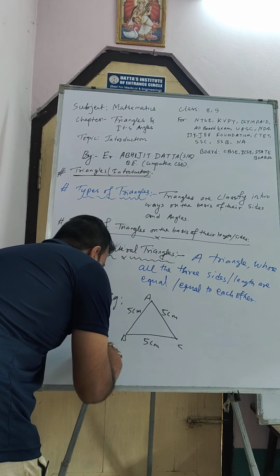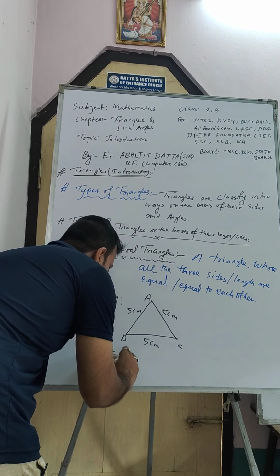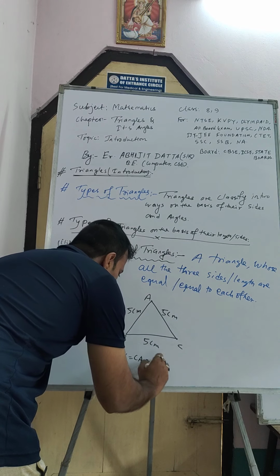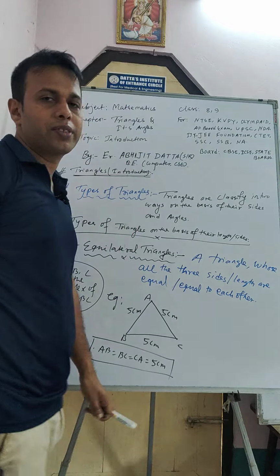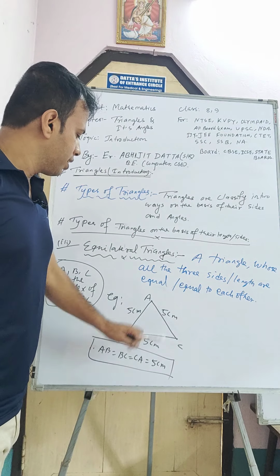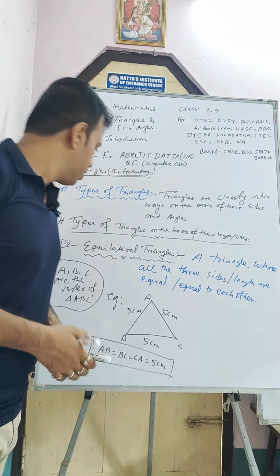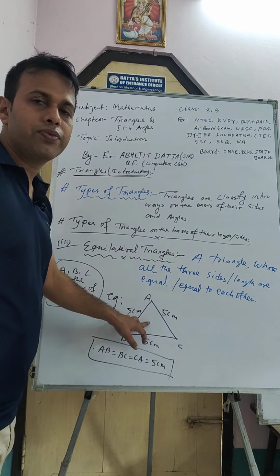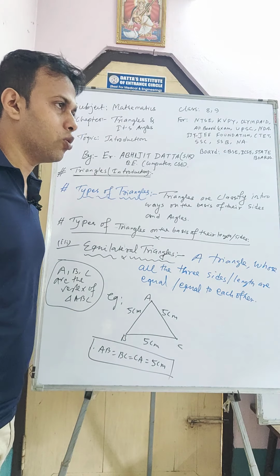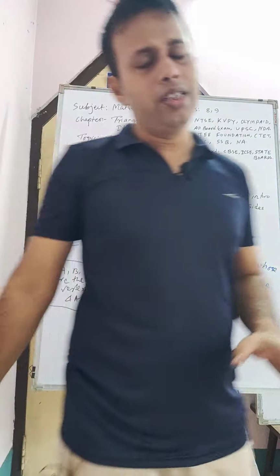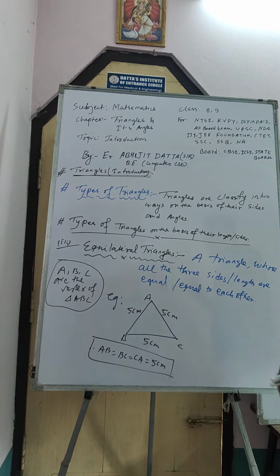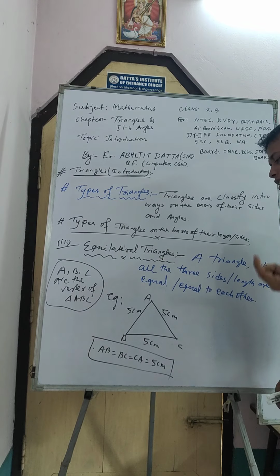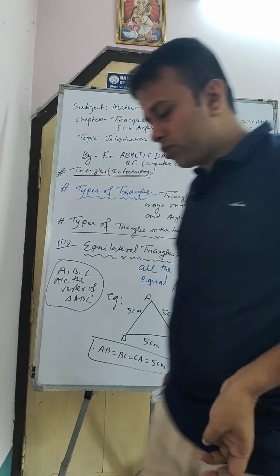So all the sides here, AB equal to BC equal to CA, equal to how much, sir? I take all the triangles, sir, 5 centimeters. So we can say in that case this triangle is equilateral. Equilateral triangles are those in which all the sides or all the lengths of the triangle are equal. Okay, so understood?